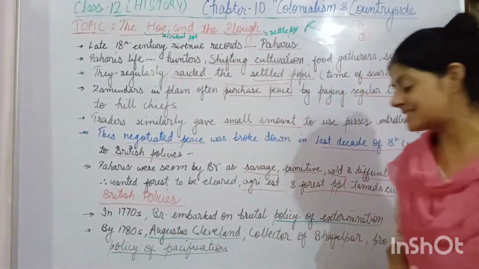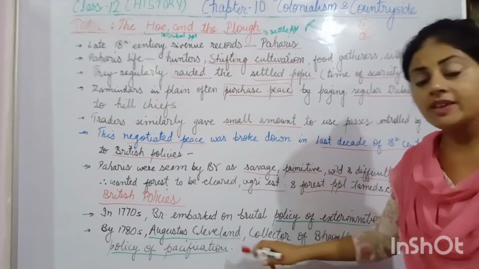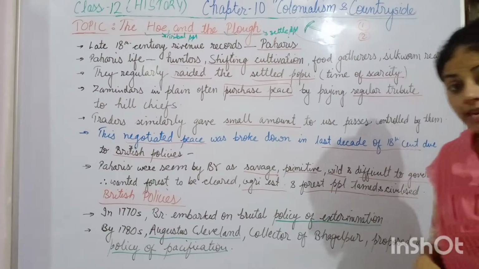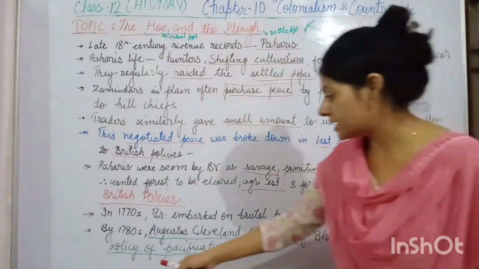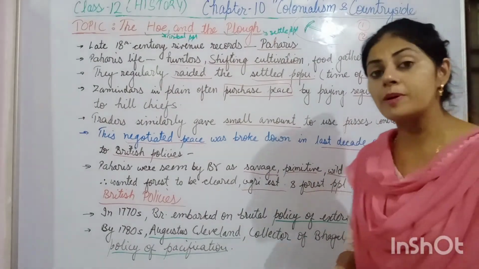By the 1780s, Augustus Cleveland, who was the British official, the collector of Bhagalpur at the time, proposed another policy that was known as the policy of pacification. What is this policy of pacification?